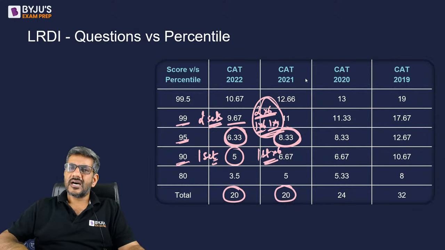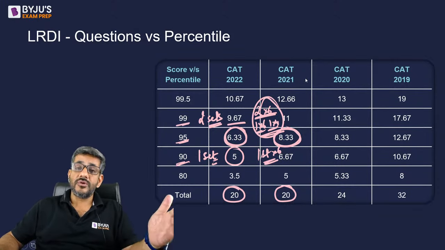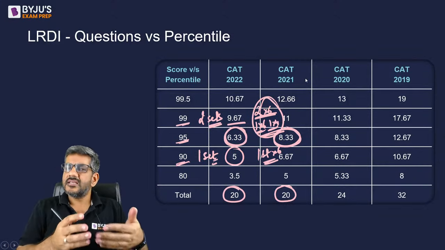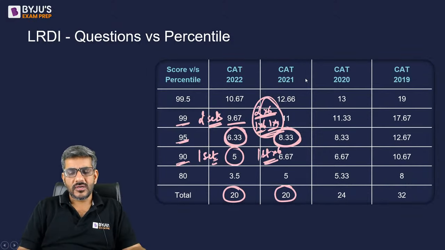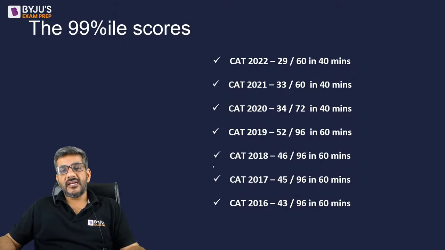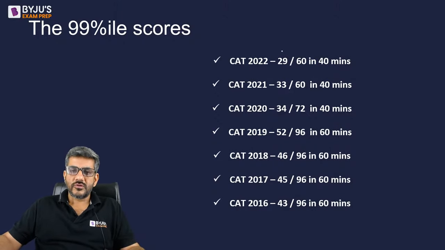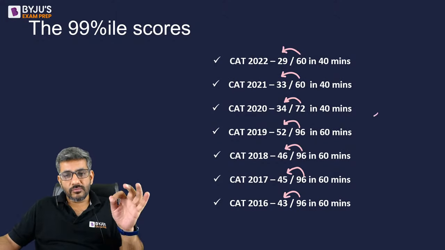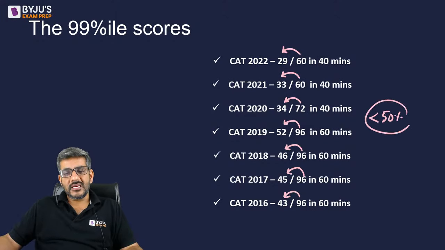Otherwise, we keep on thinking चार set आते हैं, चारों करने, and we end up doing not even one complete set, right? So अगर हम target भी उसी हिसाब से set कर लेंगे, we can easily get up to 99 percentile as well. That's not a problem. Now, the next point. The 99 percentile in all these years has been at what scores? So as I said, around 50%, 55%, less than 50%, around 55%, less than 50%. In all the years, mostly it has been at less than 50%.